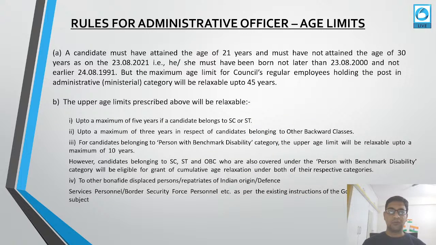Now, the rules for administrative officers. First of all, for this exam, what is the age limit? We will be discussing the age limit. The candidate must have attained the age of 21 years, and he or she must not have attained the age of 30 years. The end date is 23rd of August 2021. So he must not be born later than 23rd August 2000 and not earlier than 24th August 1991. All of these dates are included. So you should have attained the age of 21 years and not have attained the age of 30 years.